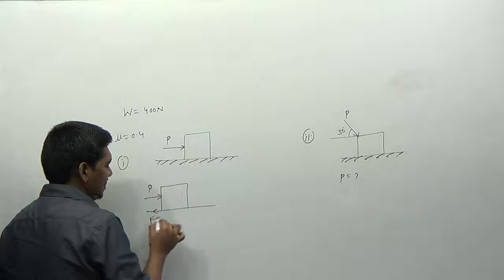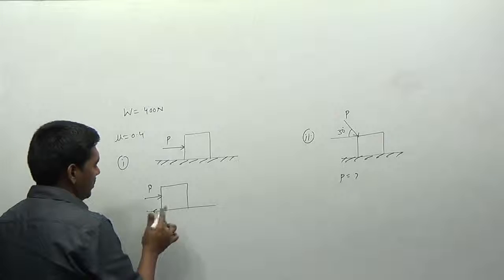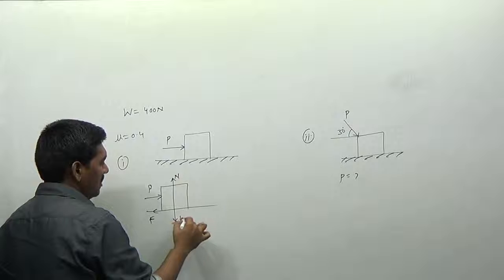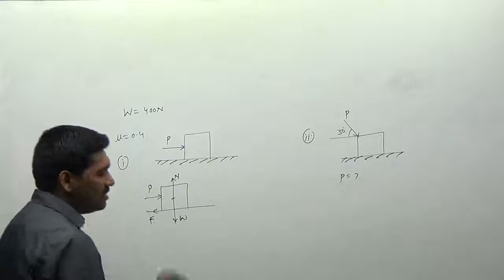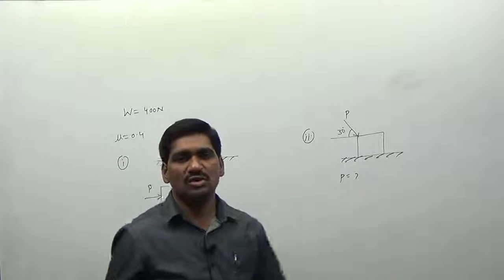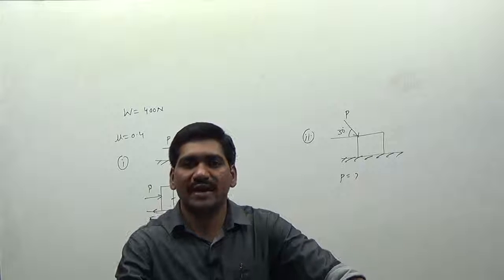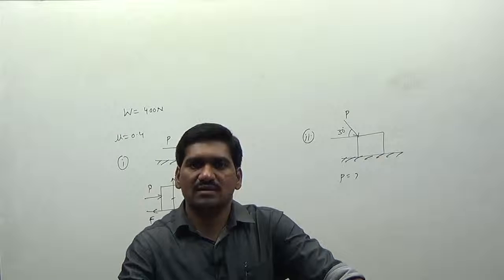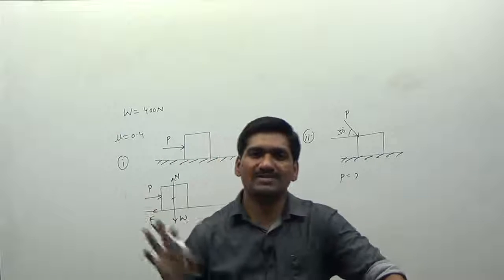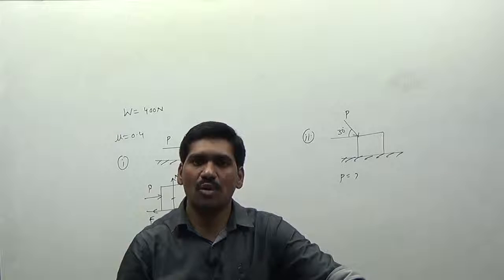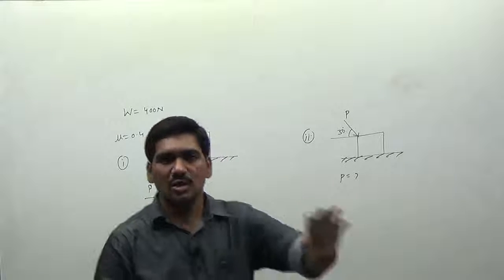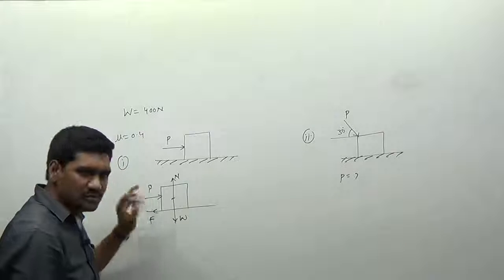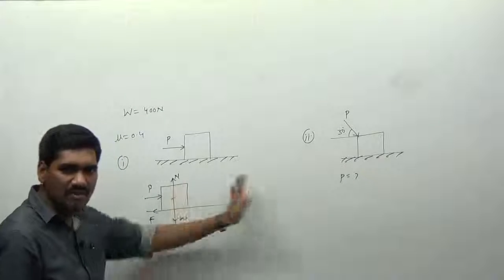So you will get the frictional force acting opposite to the impending motion, and the normal reaction balances the weight of the body acting in the vertical downward direction. I want to discuss a very important point here. How can we solve this problem? I can solve this problem by writing the equations of equilibrium. So, do you agree that this body is in equilibrium? Okay, yes, this body is said to be in equilibrium, though you may have a doubt. Actually we are applying a force P. Due to the application of the force, this body starts moving, or this body will be in motion.